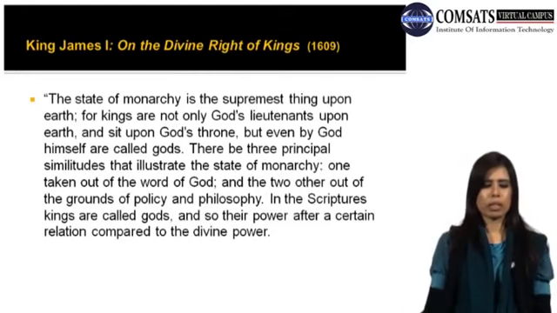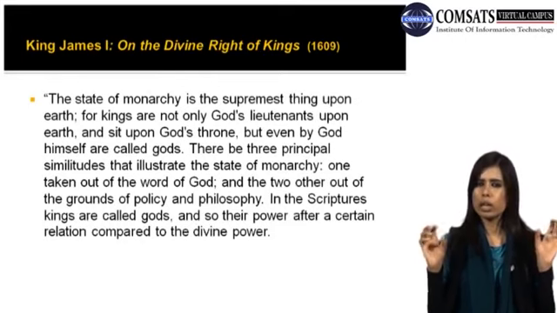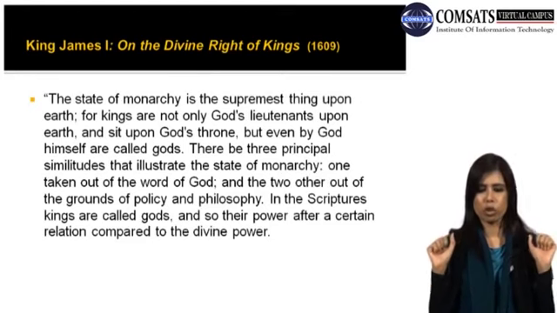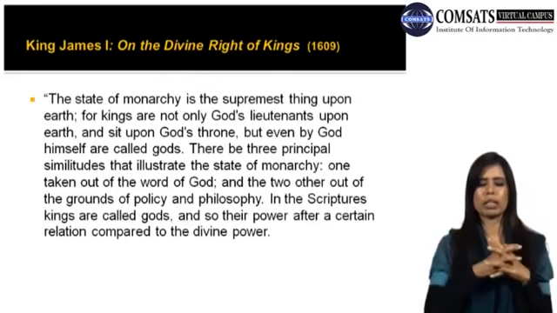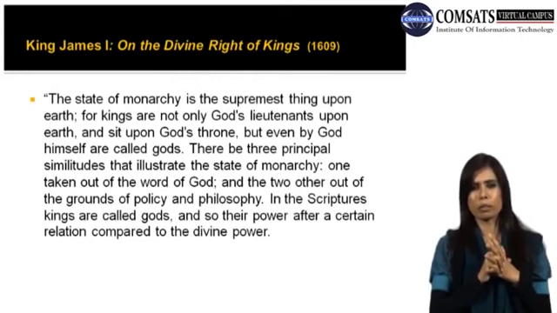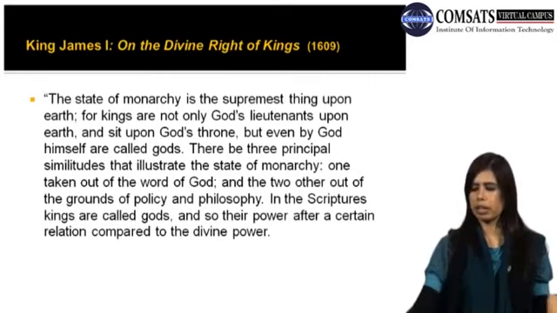There be three principles that illustrate the state of monarchy, one taken out of the word of God. Basically this monarchy concept is from the word of God, because he is the only ruler of the state. And the two others out of the grounds of policy and philosophy. In the scriptures, kings are called gods, and so their power after a certain relation is compared to the divine power. So basically they are called gods, and their power is known as the divine power, which is inherited, you can say, or which is given by God himself.